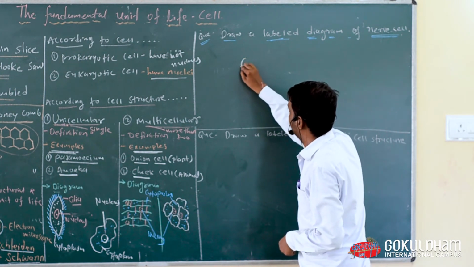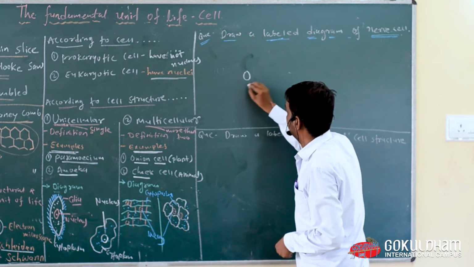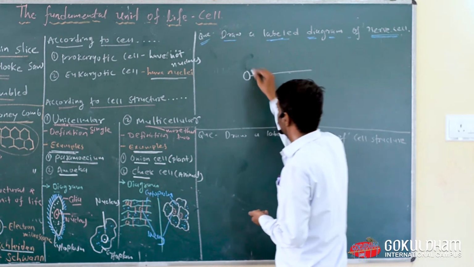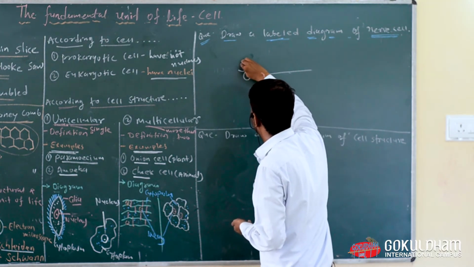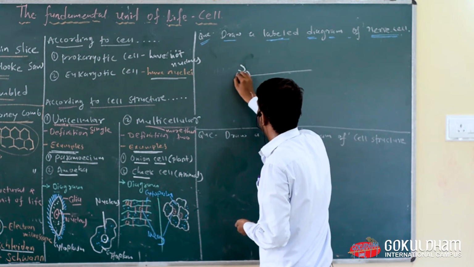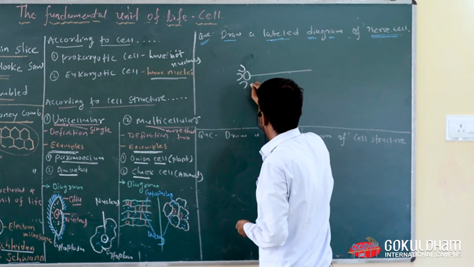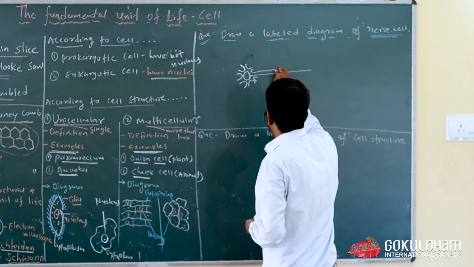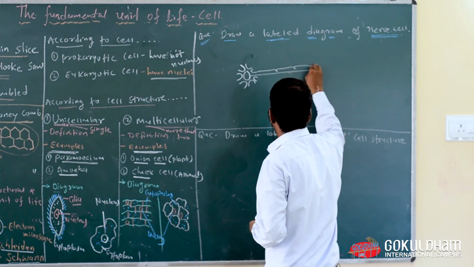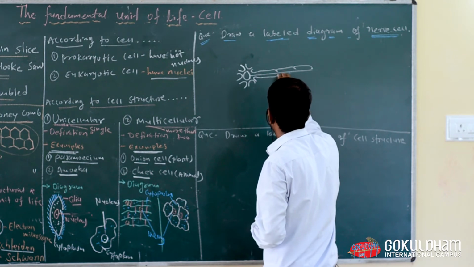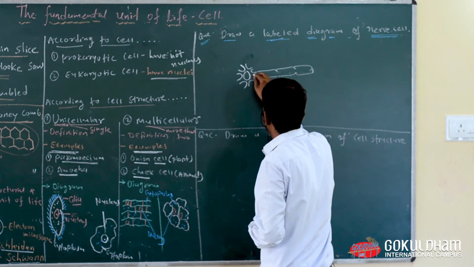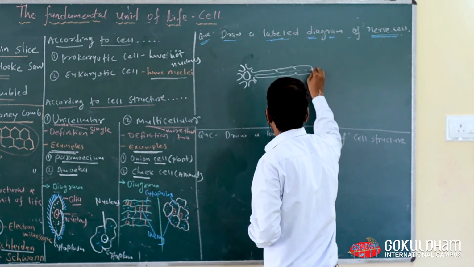First draw a circle, then draw a line. Then draw a semicircle structure like this.